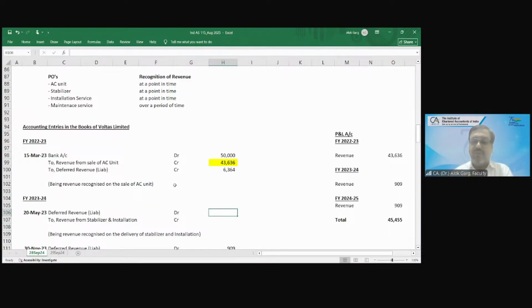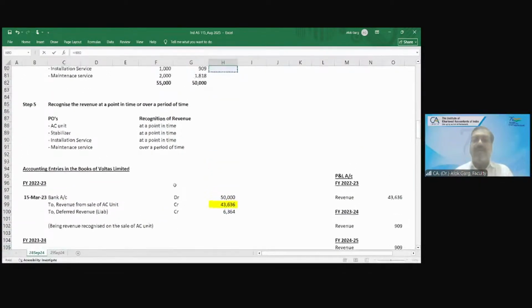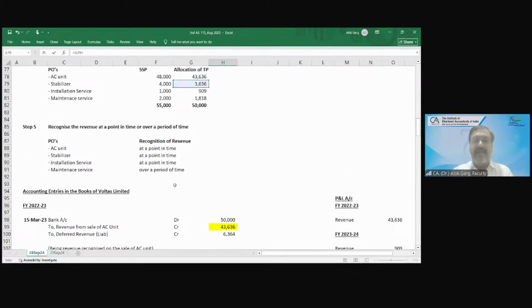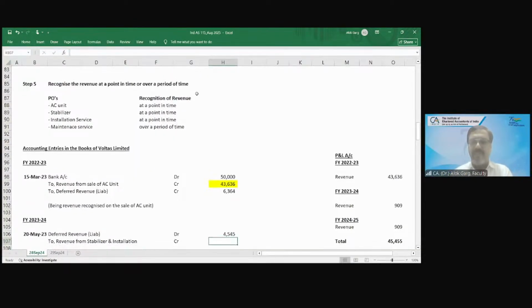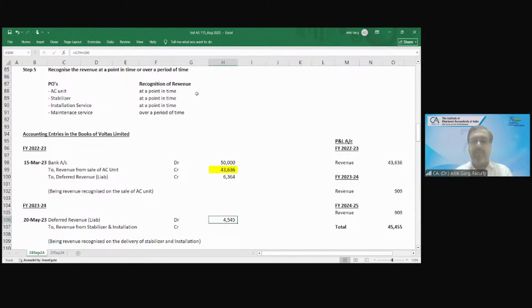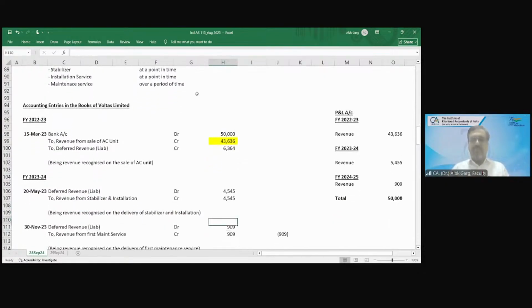So how much deferred revenue will be debited? Let's see what is the revenue for stabilizer and revenue for installation service. The total 6364 deferred revenue has been debited. So deferred revenue liability account debit to revenue from stabilizer and installation. Any doubt, any challenge on this accounting entry? No, sir. It's clear. I hope it is clear.